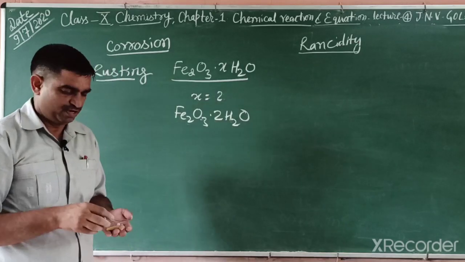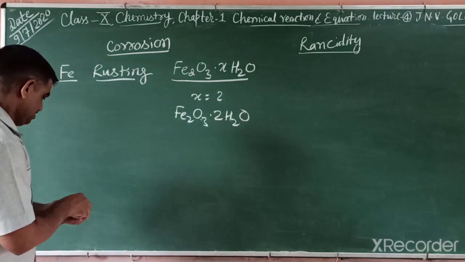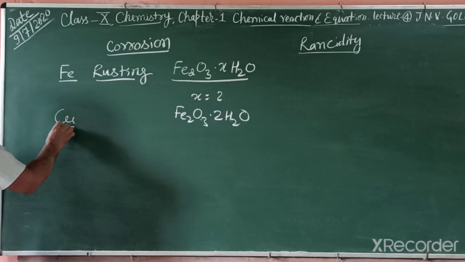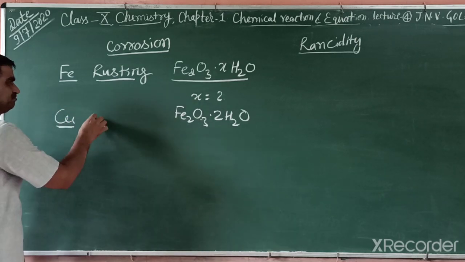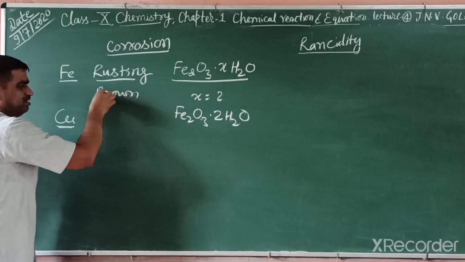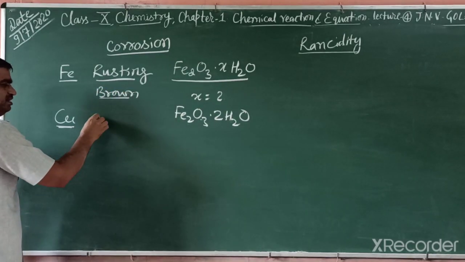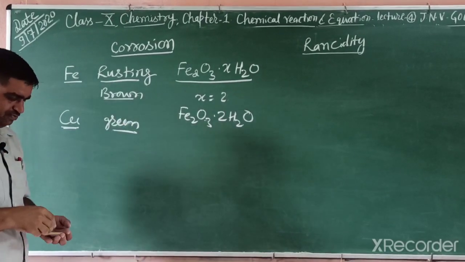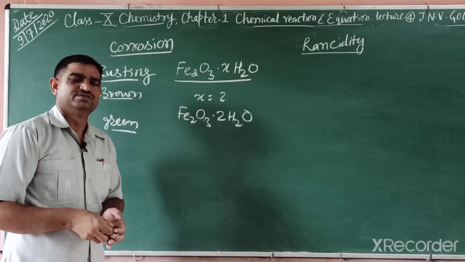Rust has brown color. The other one is copper. Copper articles change into green color. Iron is brown color. Copper articles change into green color. So what is the chemical in the green?